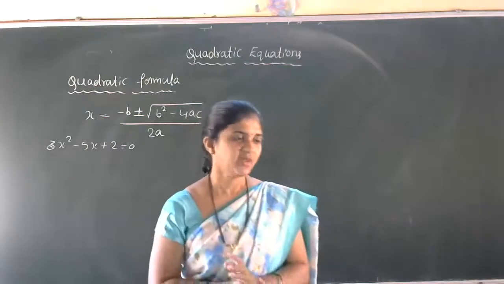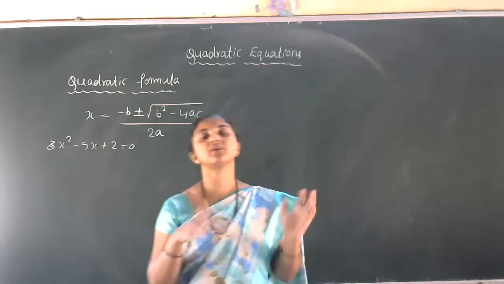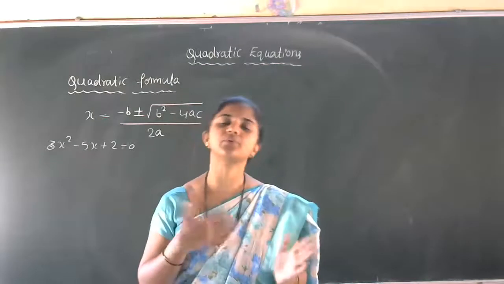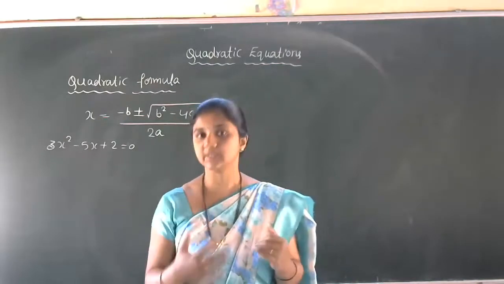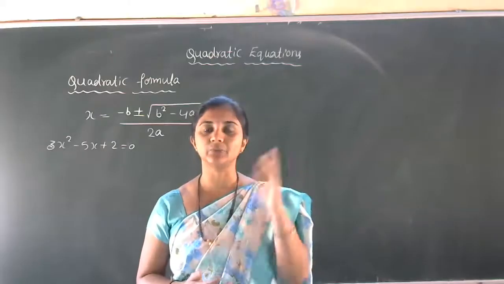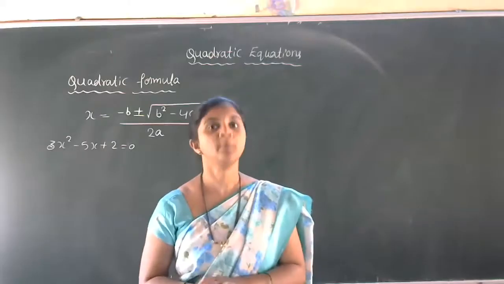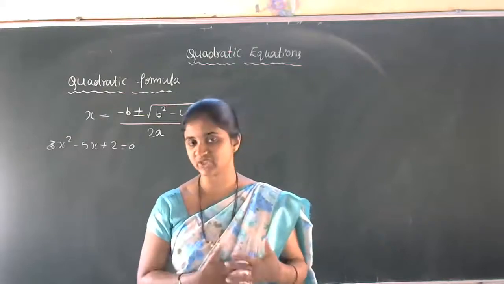Why do we have to use the factorization method? To find the roots, or the solutions, of the quadratic equation. In that we will get the x value, two solutions we will get, right? So you have got a clear picture of splitting the middle term in the factorization method.